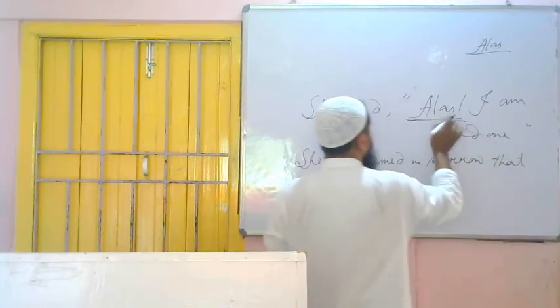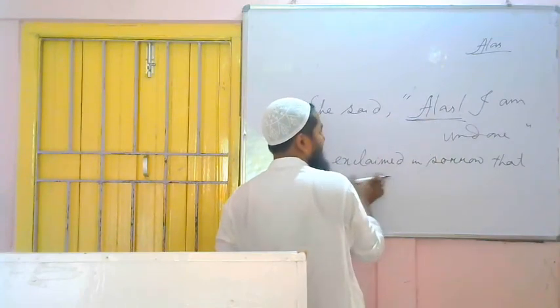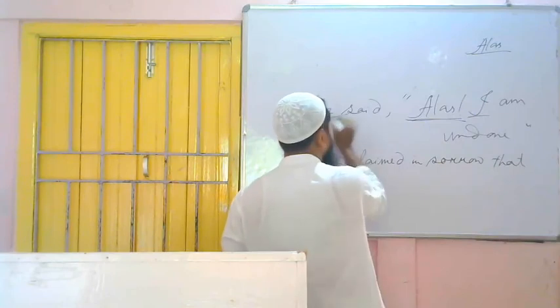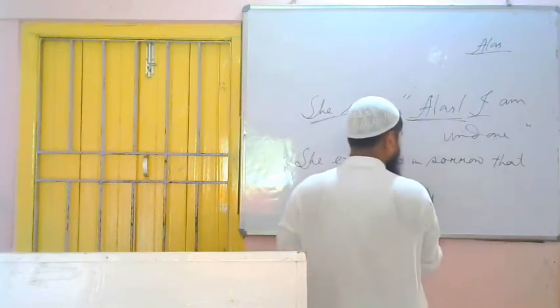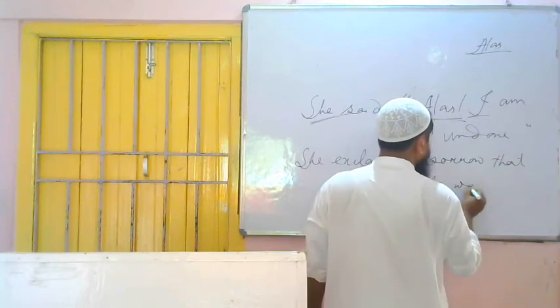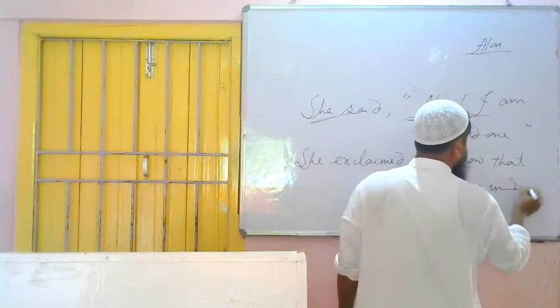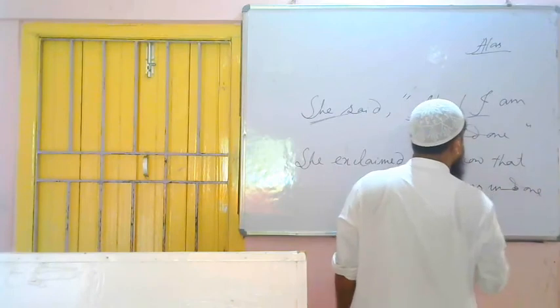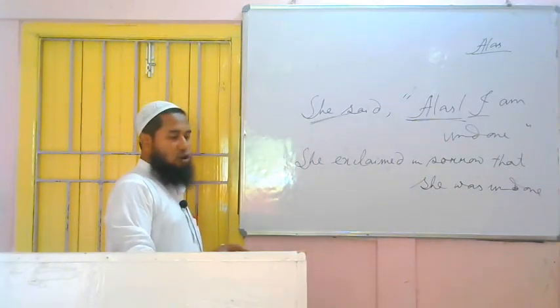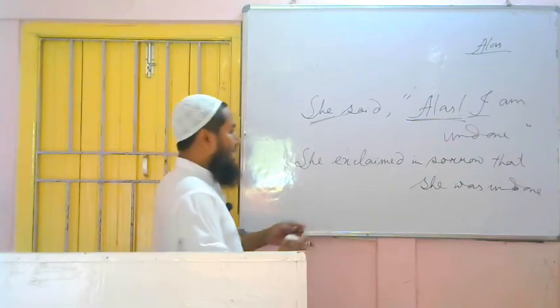Now we have to omit this alas, because in place of alas we have already written exclaimed in sorrow, that. This is I and this is she. She is telling, that's why it will be what? She. Exclaimed in sorrow that she. Am in present tense, it will be in past tense. She was undone. She exclaimed in sorrow that she was undone. I hope it is clear.